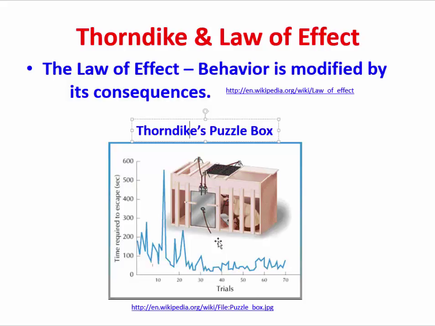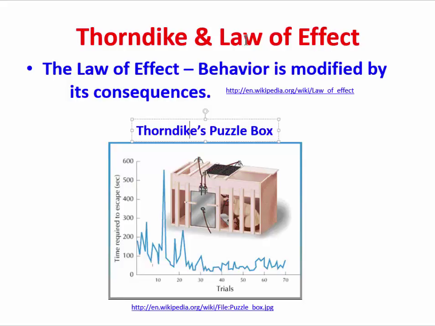There were other things that Thorndike measured here as well. For example, early on in the number of trials, we might notice that the cat would be scratching on the door or scratching on the bars. The cat might have been pushing on the ceiling or pushing on the walls. The cat may have begun howling. All of those responses were not effective. They were not task relevant. As time went on, those task irrelevant responses tended to go toward extinction, and the task relevant response was shown more frequently and also was shown at lesser and lesser latencies. So Thorndike made this important contribution to operant conditioning.